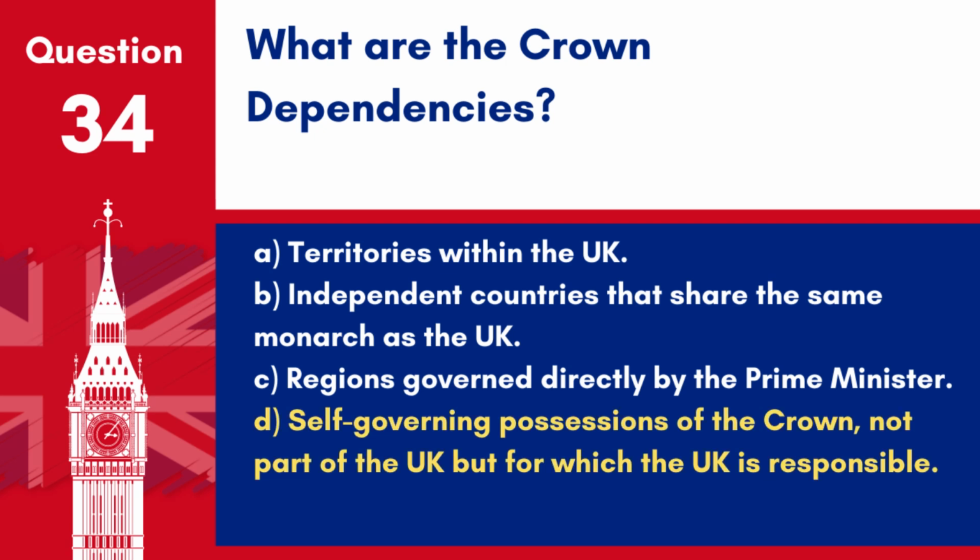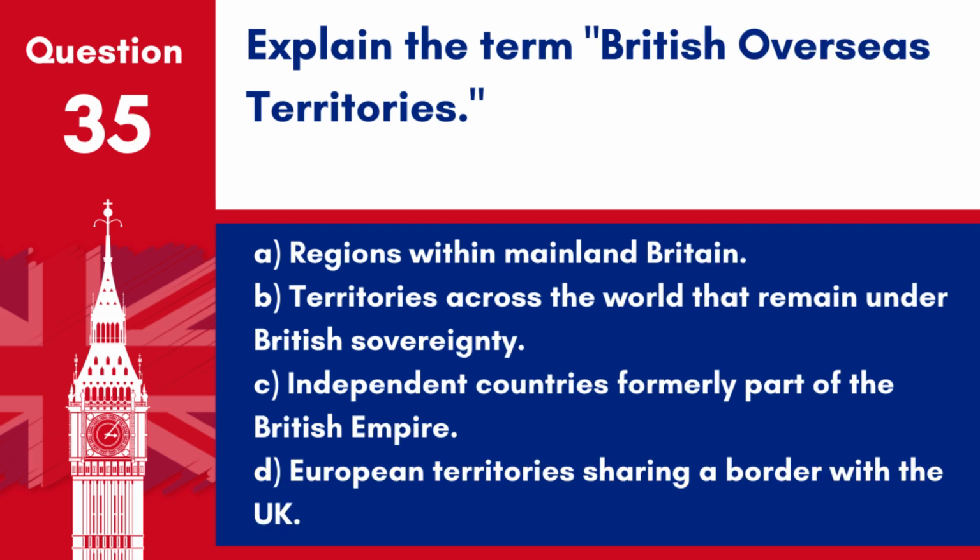Answer D. Self-governing possessions of the Crown, not part of the UK, but for which the UK is responsible. The Crown dependencies include the Isle of Man and the Channel Islands. Question 35. Explain the term British Overseas Territories.